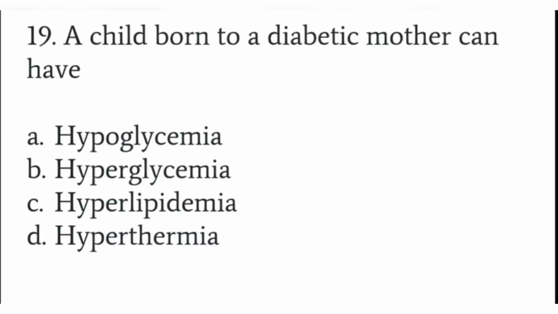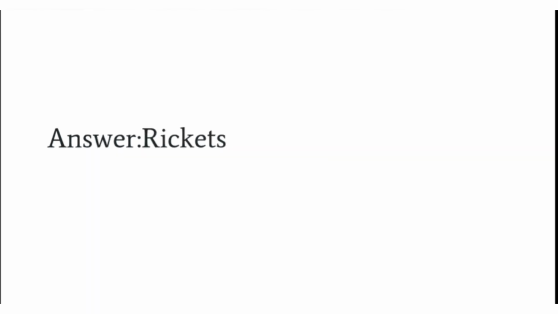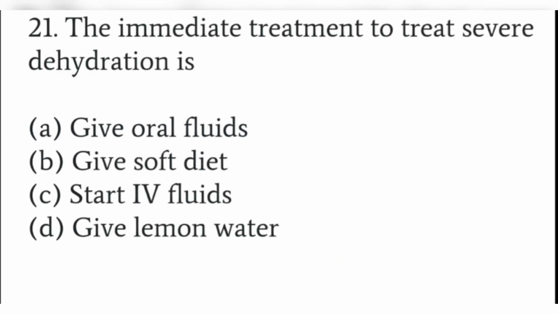A child born to a diabetic mother can have hypoglycemia, hyperglycemia, hyperlipidemia, or hyperthermia. See, the answer is hypoglycemia. Which of the following is due to deficiency of vitamin D in young children? Keratomalacia, xerophthalmia, osteomalacia, or rickets? See, the answer is rickets.